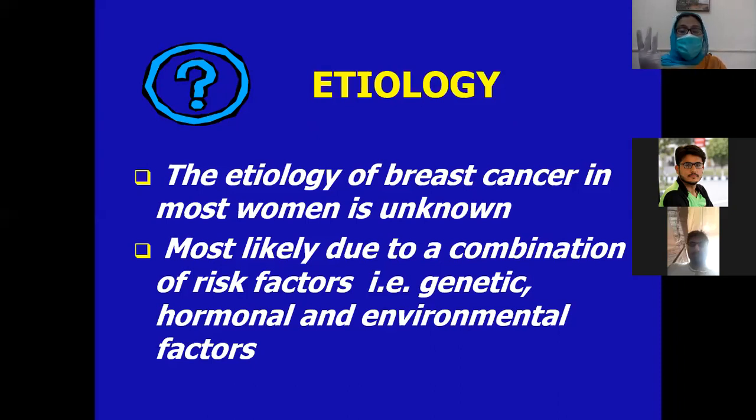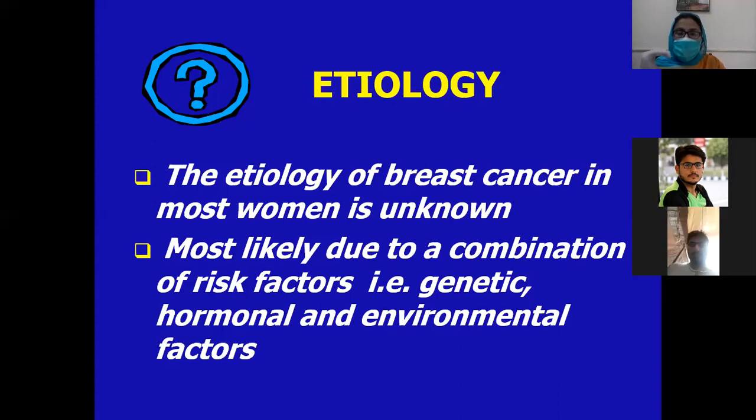Then there is hormonal status, where increased estrogen level causes increased risk of malignancy, and the conditions include early menarche and nulliparity. And then there are genes, especially BRCA1 and BRCA2.